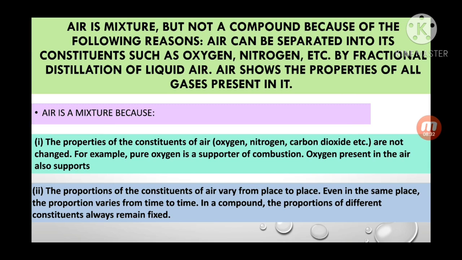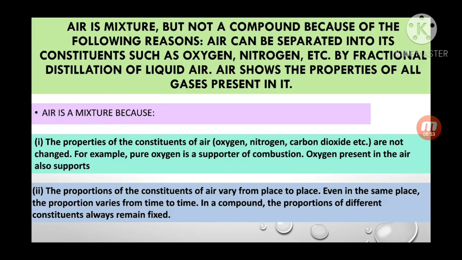But in a compound, once a compound is formed, like water is formed, what is the ratio? 2:1. 2 atoms of hydrogen, 1 atom of oxygen. It will always be the same. It is not going to change. So we can say that air is a mixture.